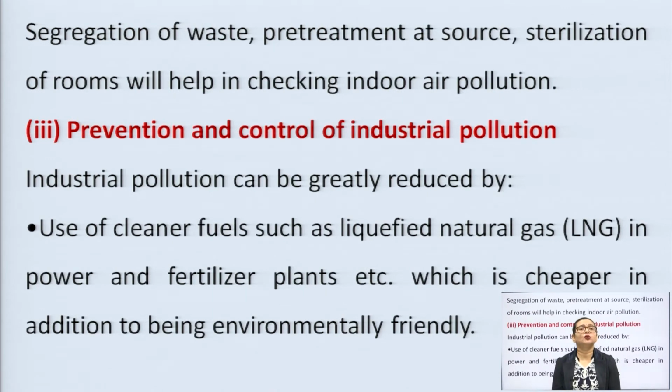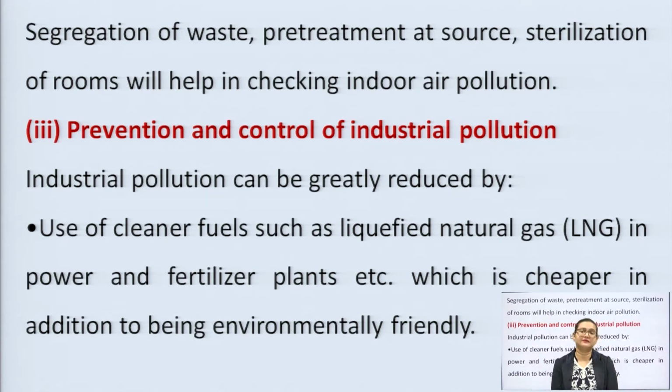Next, what we can do is segregation of waste. Yes, dear students, this is very important and a very crucial step from our side, which human beings can do on their own. We should do our part whenever we dispose of any waste: segregation of waste and pre-treatment, as I have taught you earlier in my previous lectures on pollution, when we saw what pollution is, what the sources of pollution are, and what the impact of pollution is. I have told you several times that if we cannot eradicate pollution, we should try to minimize it.